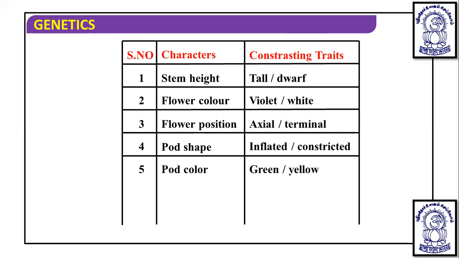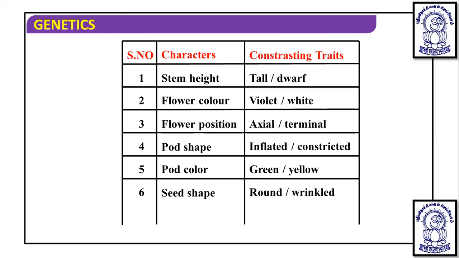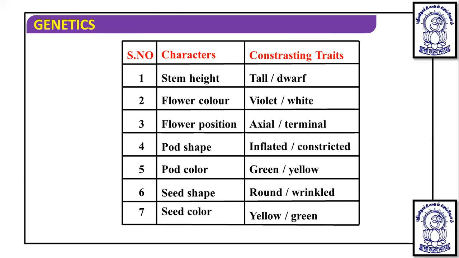Pod color can be green or yellow. Seed shape can be round or wrinkled, and seed color can be yellow or green. So this many characters were taken and studied. In total, 7 characters are given and 14 varieties are here.